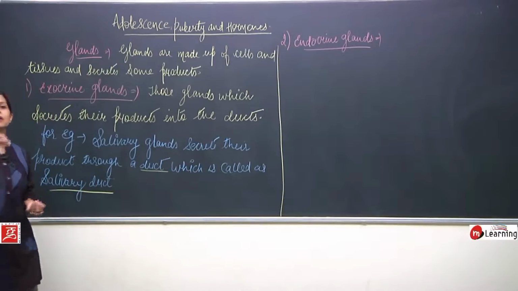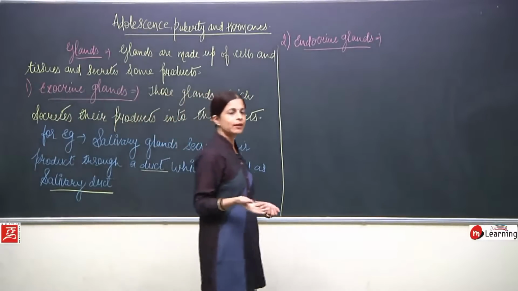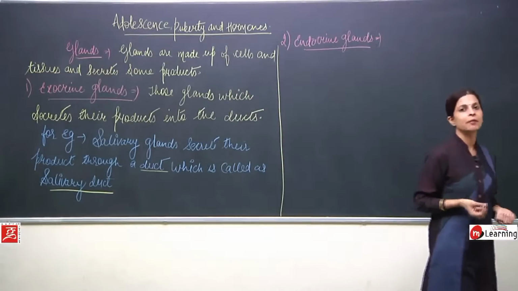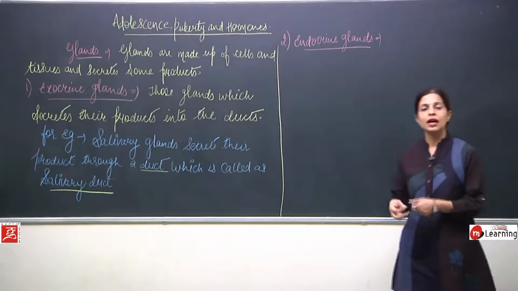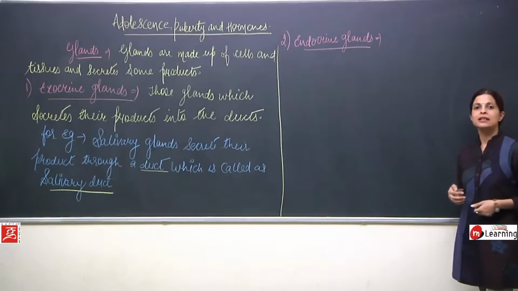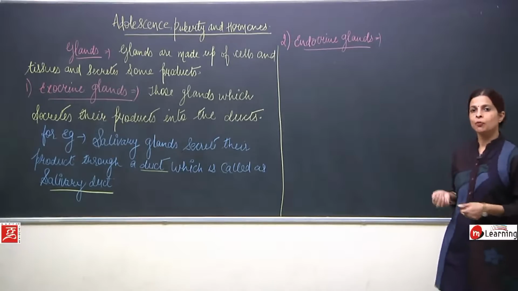Through the pipe, it will reach the particular place where it has to be. Now endocrine glands do not secrete their product into a duct. Then how does it reach the target place? These chemicals, these products reach directly, through the blood. Now we'll talk more about that.